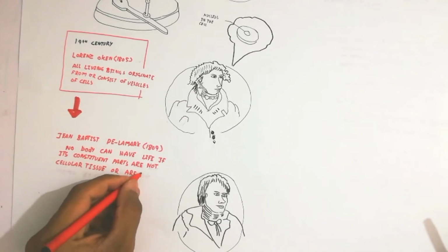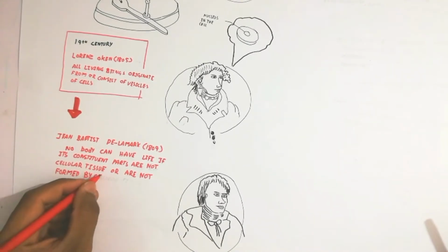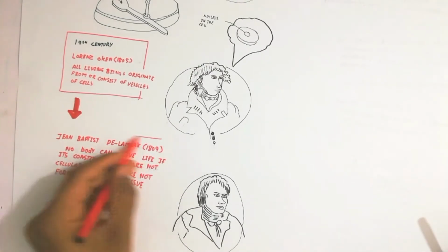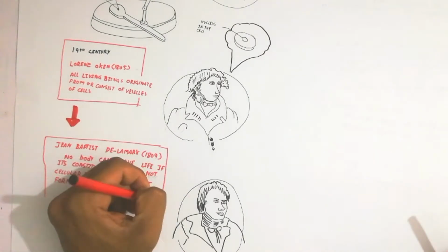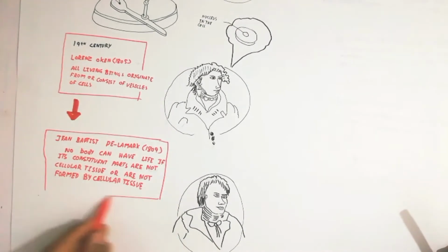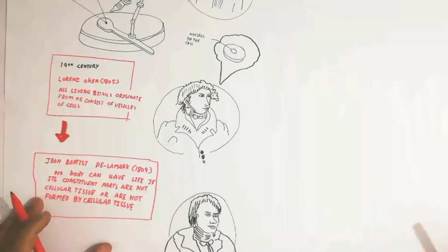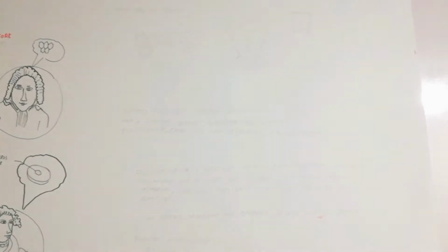It means that life is never possible without cells. So that is the major concept of Jean Baptiste de Lamarck.